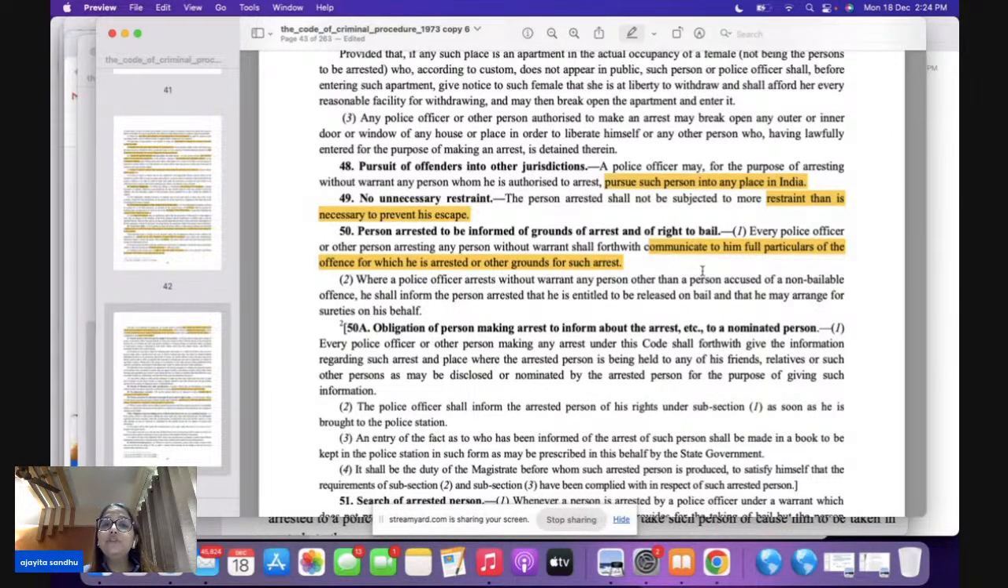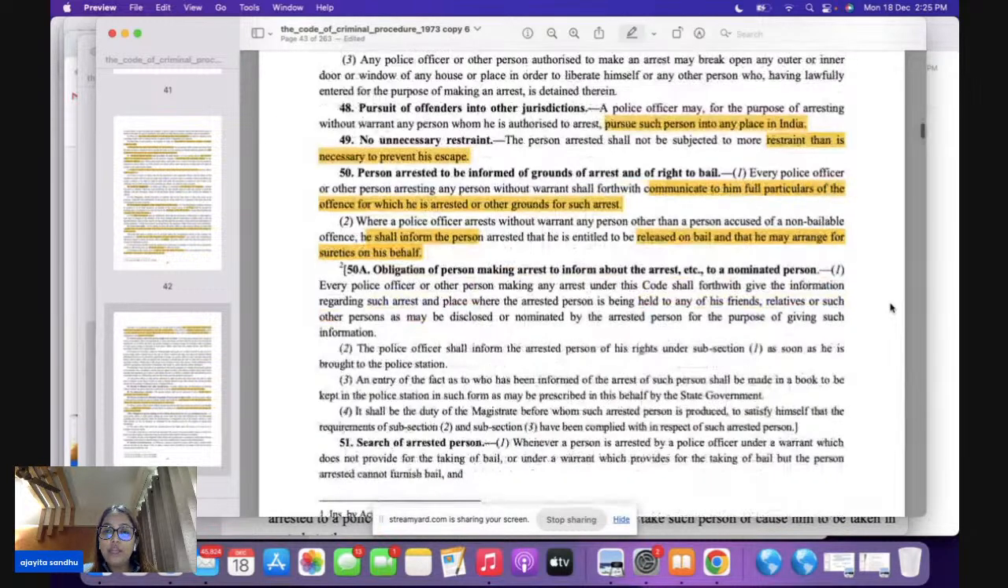Then under section 50, subsection 2, if a police officer arrests without warrant any person other than a person accused of a non-bailable offense, that means if this is a bailable offense, you are supposed to inform the person that he is entitled to bail and he may arrange for sureties on his behalf. So on this point, section 50, please remember this is a direct question for your exam. Under section 50, two things are to be seen. Number one, you have to communicate the grounds of arrest, and secondly, if it is a bailable offense, you have to inform the person that he is entitled to bail and he has to arrange for sureties.